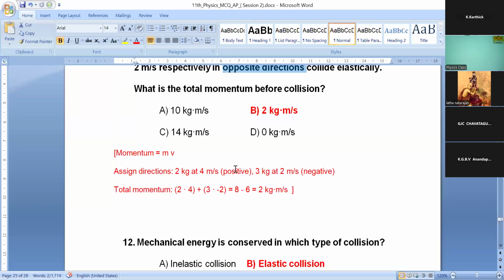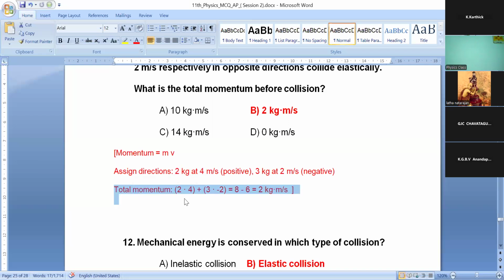So total momentum means you have to multiply mass into velocity with the directions, correct? Because momentum is a vector quantity.